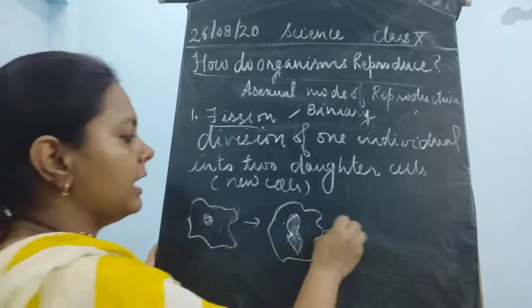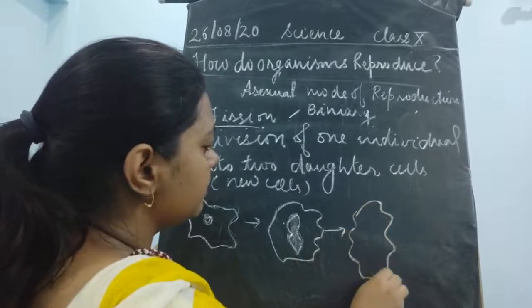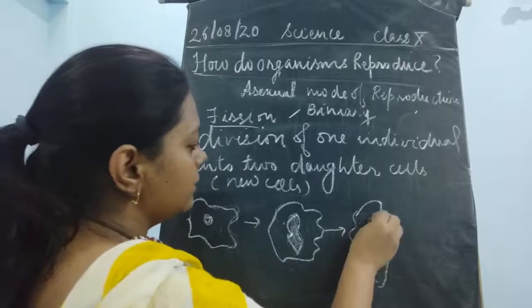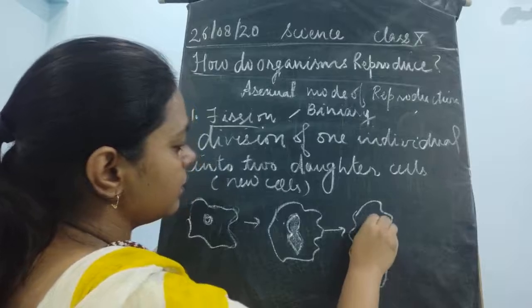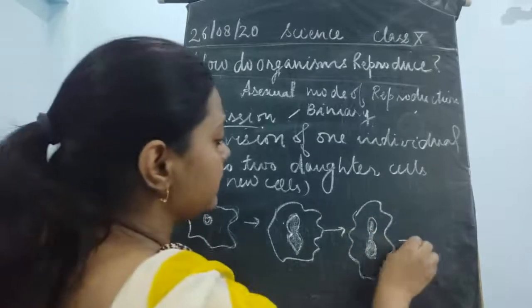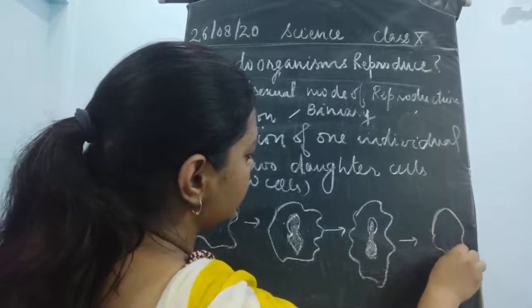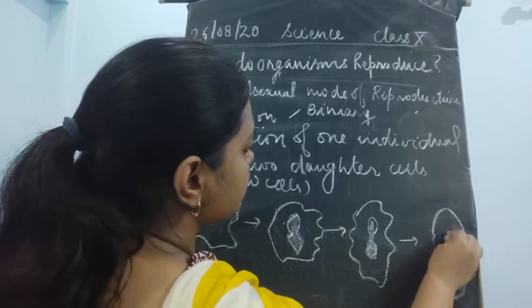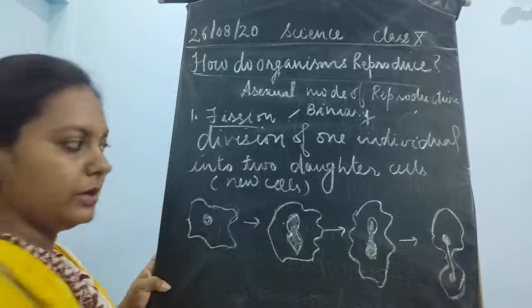After some time, the amoeba also starts enlarging, and the nucleus constricts more. Now the cytoplasmic division starts. Because of the cytoplasmic division, half of the cell receives one part of the nucleus and half of the cell receives the other part.